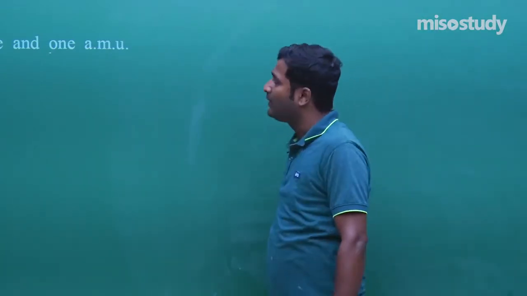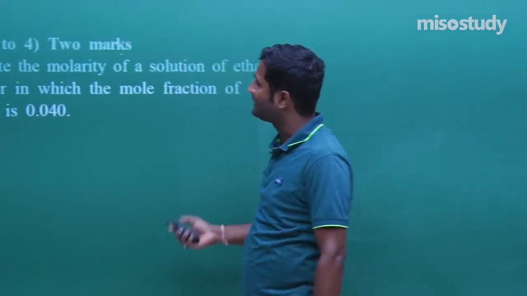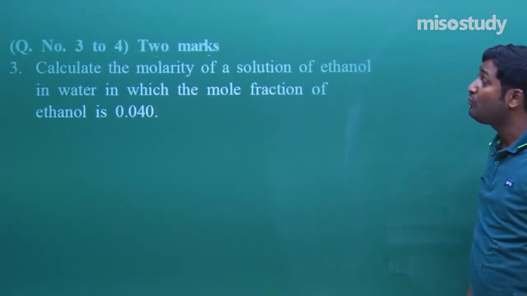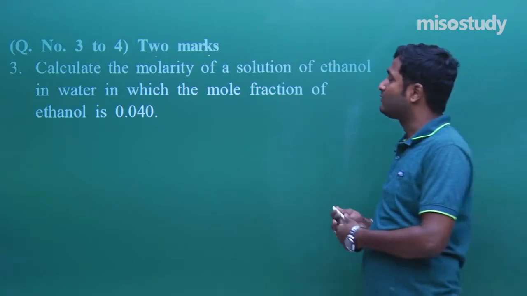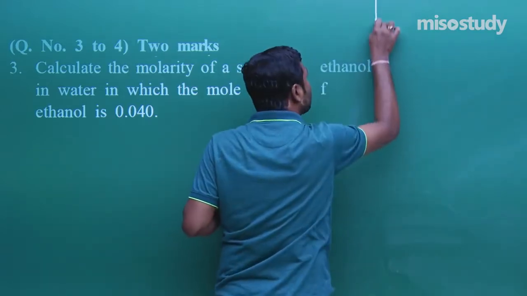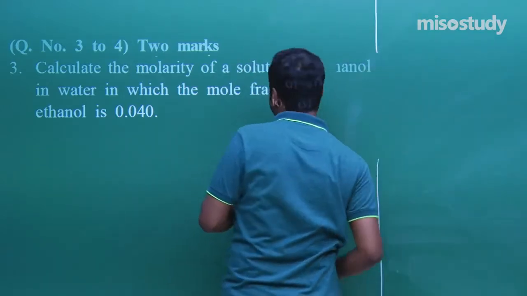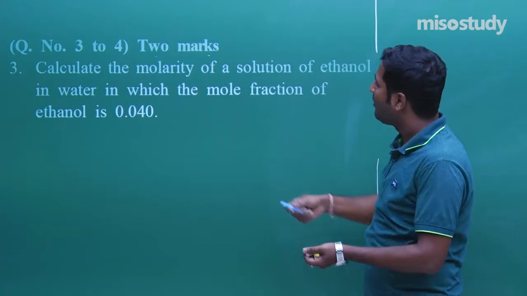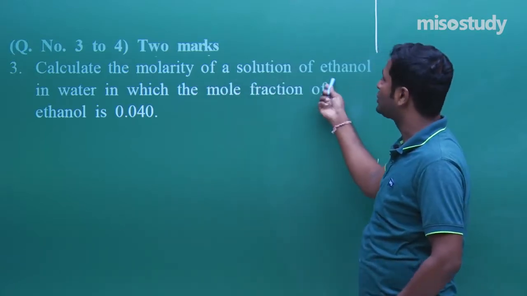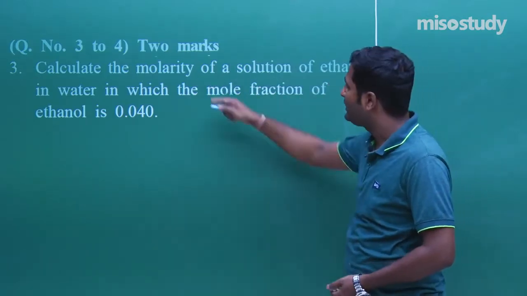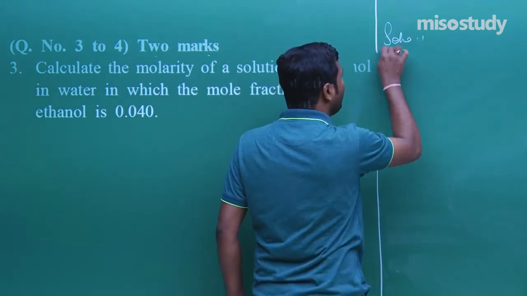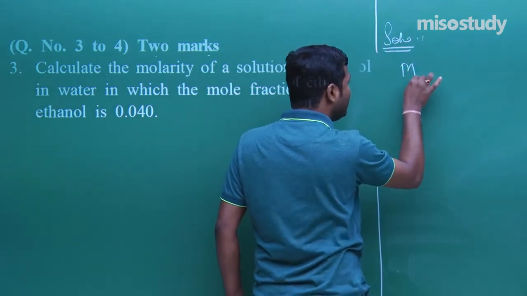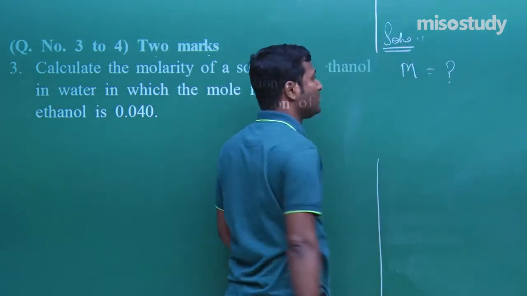Clear, friend? Now let's move to the next segment, that is question number 3. This is a 2 marks question and the calculative type. Now look at what is given here. Read the question. Calculate the molarity of a solution of ethanol. What we need to find? Molarity. So put here molarity we need to find, that is question mark.